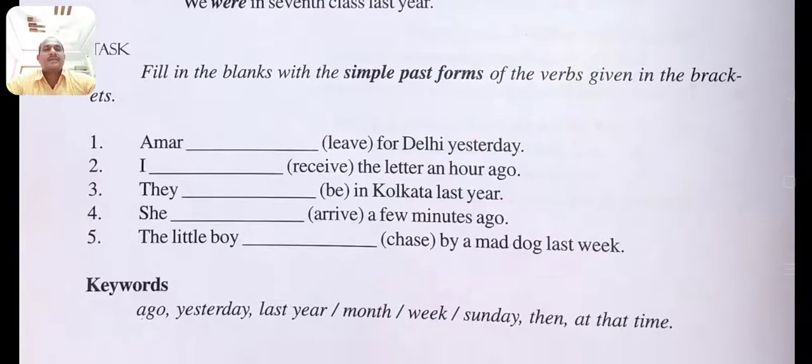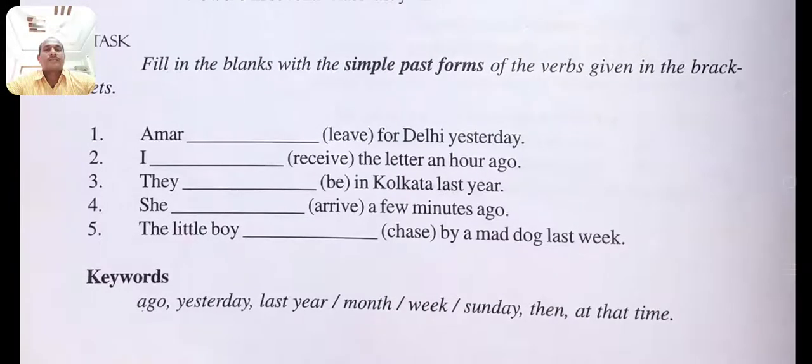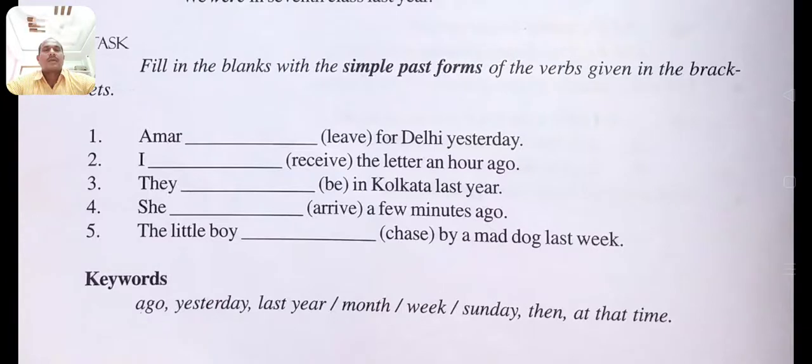You see the task: fill in the blanks with the simple past forms of the verbs given in the brackets. You change the bracket words into the second form of the verb, then you can write the simple past tense sentence. For example, Hammer dash for Delhi yesterday. If you change leave into the second form of the verb, it becomes: Hammer left for Delhi yesterday.